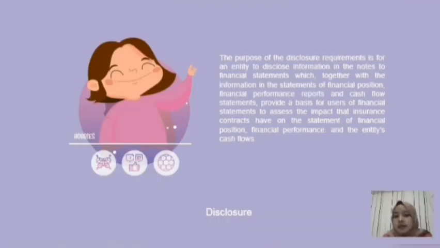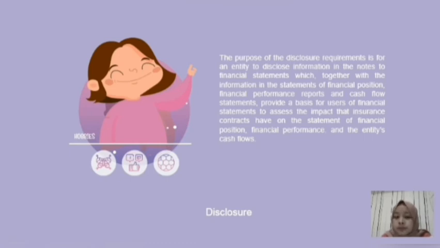Next, we are going to discuss disclosure of insurance contracts. But firstly, we must know what is meant by disclosure and what the purpose of this disclosure is. The purpose of the disclosure requirements is for an entity to disclose information in the notes to the financial statements which, together with the information in the statement of financial position, financial performance report, and cash flow statement, provides a basis for users of financial statements to assess the impact that insurance contracts have on the statement of financial position, financial performance, and the entity's cash flows.